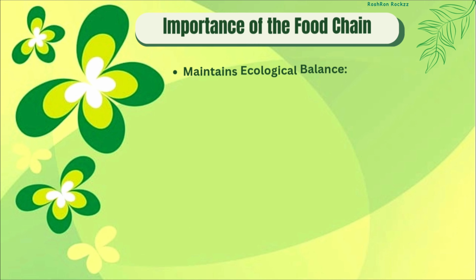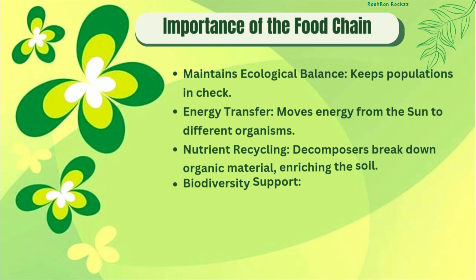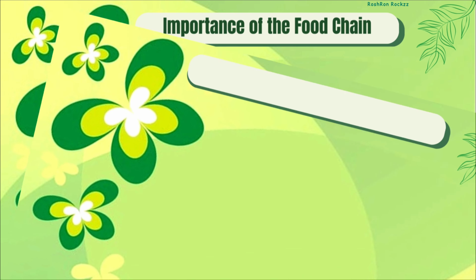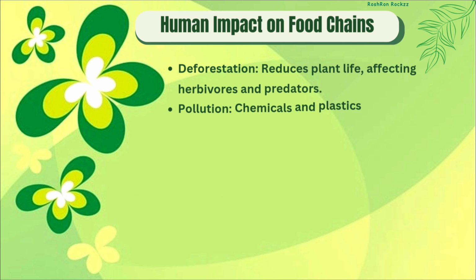If one part of the food chain disappears, it can cause many problems. If predators disappear, plant eating animals will increase in number. If too many animals eat plants, there won't be enough plants left. If the environment is polluted, animals and plants may get sick. Every plant and animal is important for keeping nature in balance.